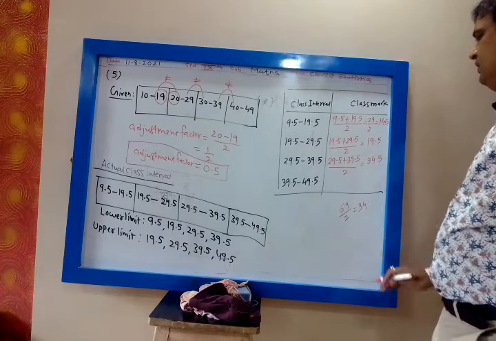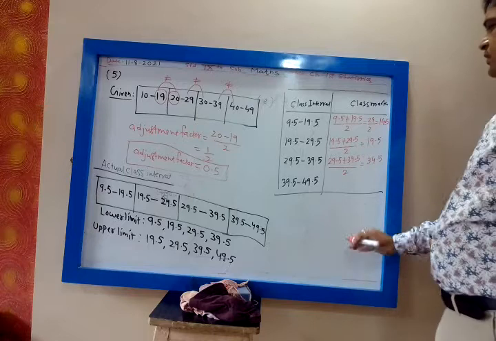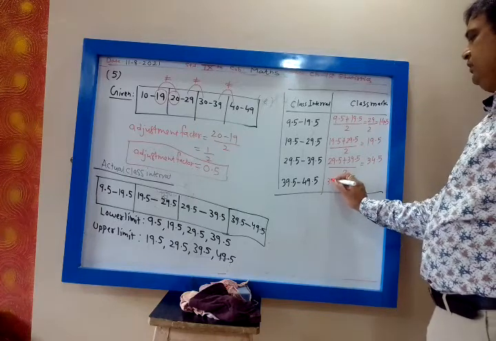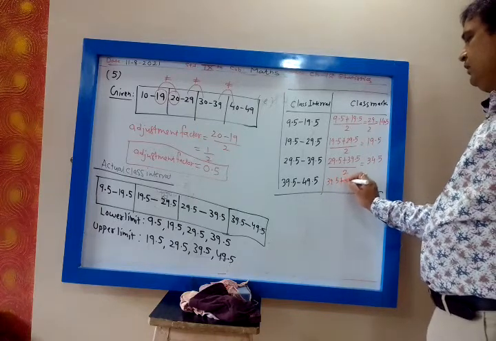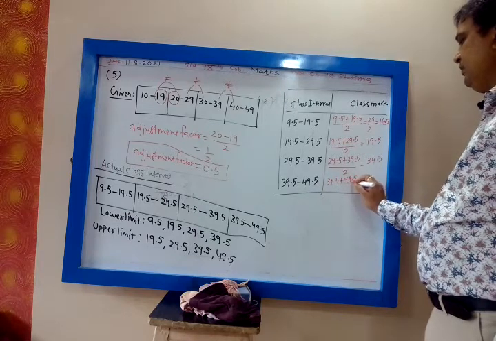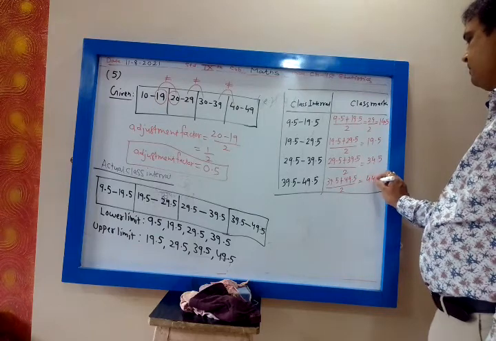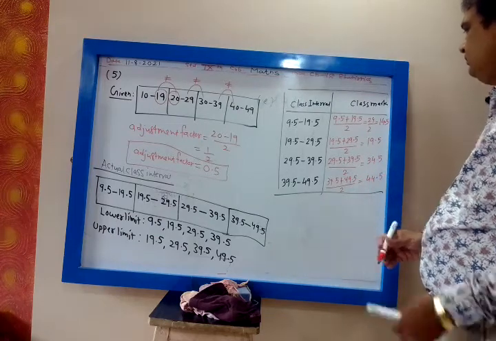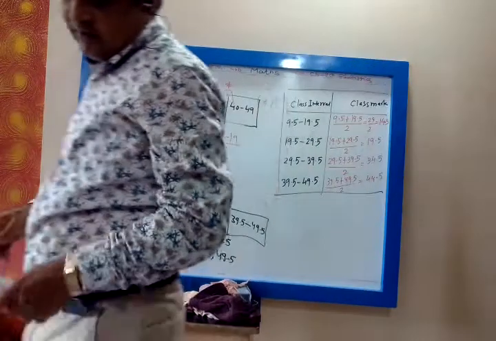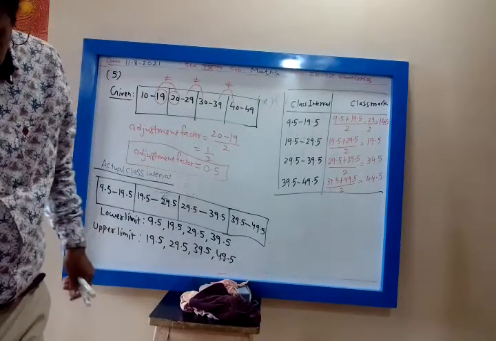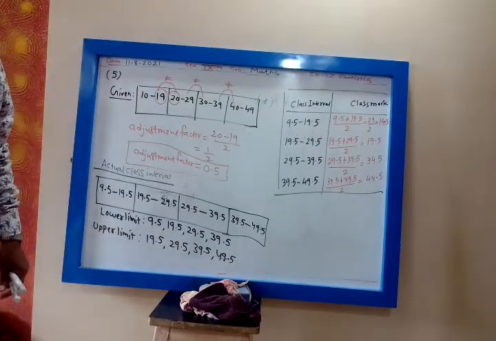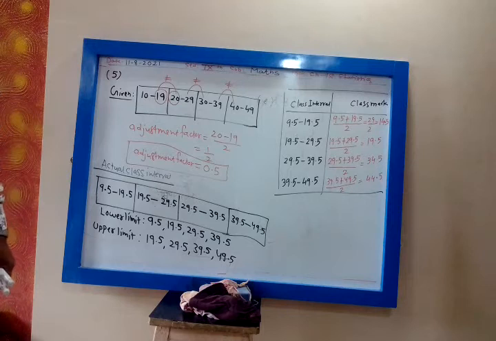Yes. Then the next is 39.5 plus 49.5 divided by 2, which is 44.5. So this is the class mark. Clear? So how do we find the class mark? Lower limit plus upper limit divided by 2.